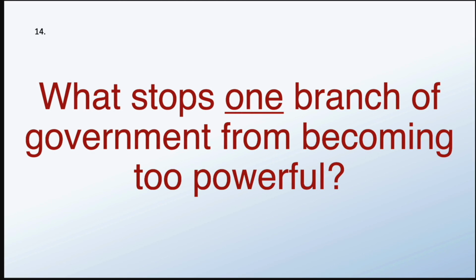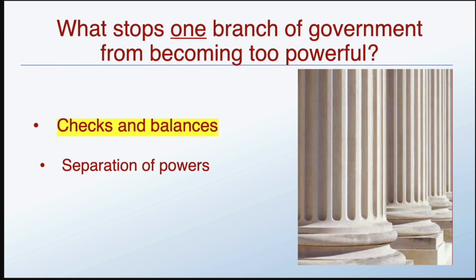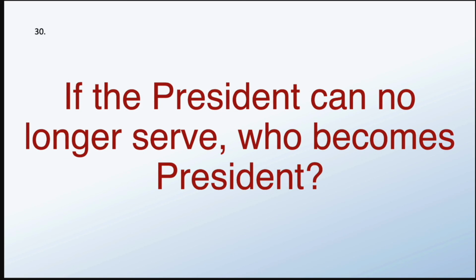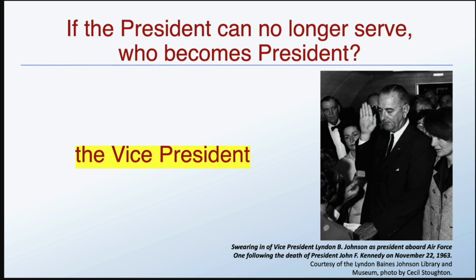What stops one branch of government from becoming too powerful? Checks and balances. If the president can no longer serve, who becomes president? The vice president.